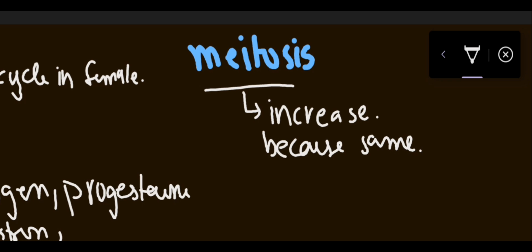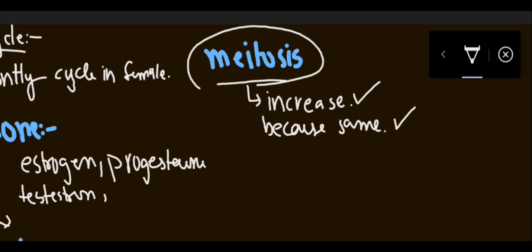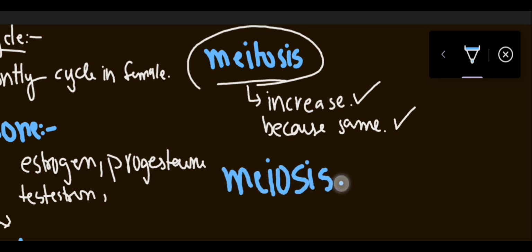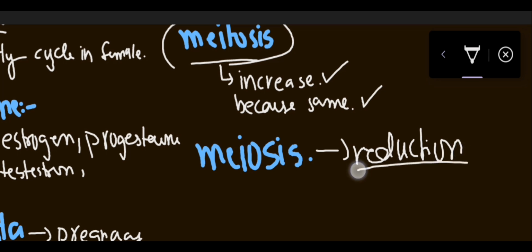So this means that in mitosis, the number either increases or remains the same; no reduction takes place. And if you talk about meiosis, meiosis is where reduction takes place and the number becomes half of its previous number.